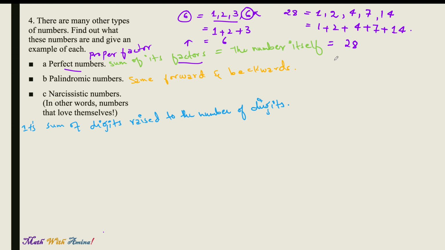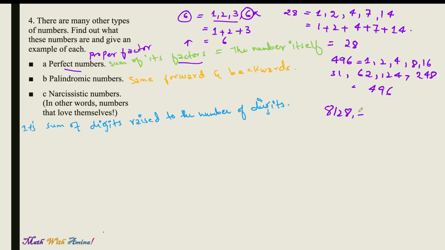Another example is 496. It has a large number of factors, which are 1, 2, 4, 8, 16, 31, 62, 124, and 248. So when you add them all, we get 496.